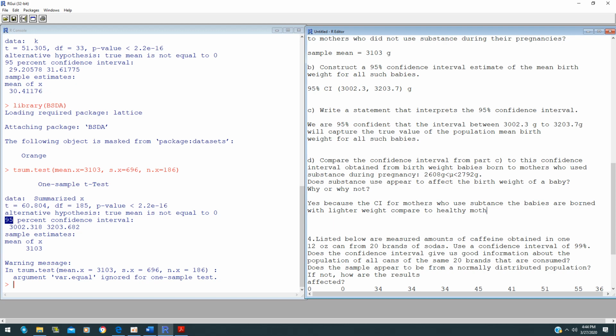In other words, if a mother uses substance, the baby is born less heavy, in this case not healthy, compared to those whose mothers are healthy.